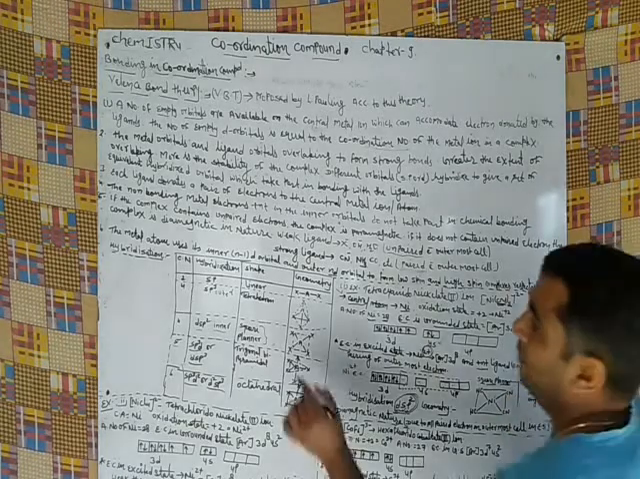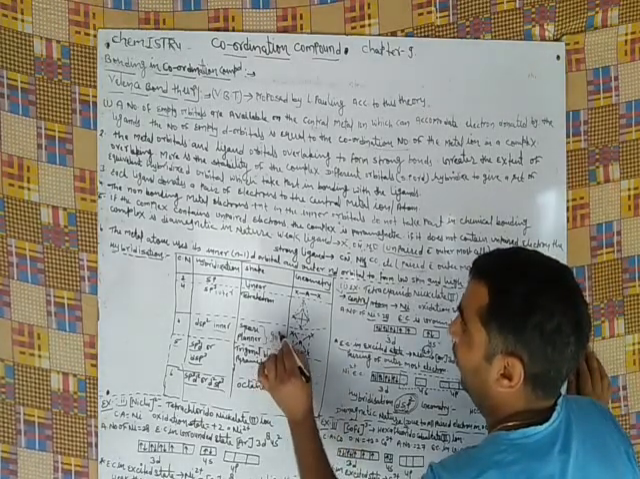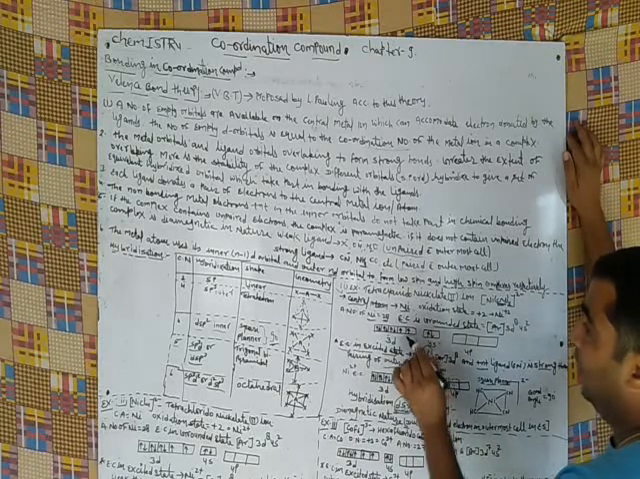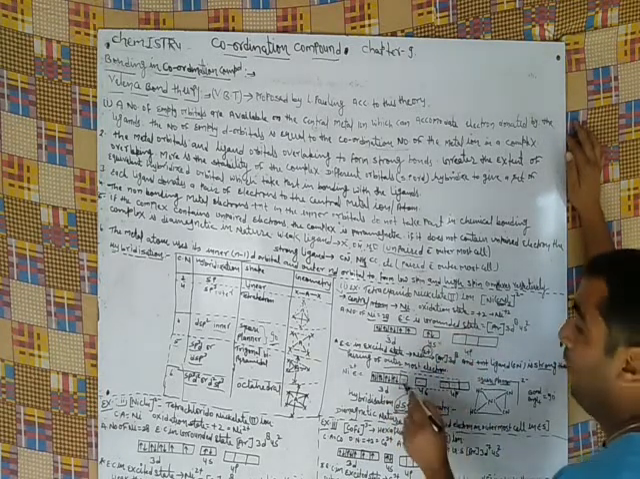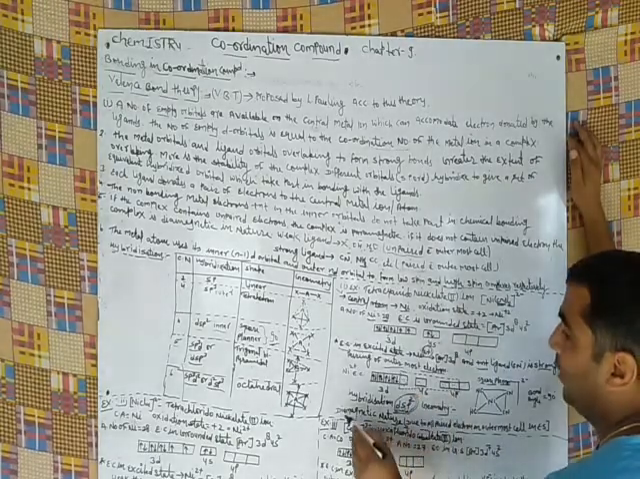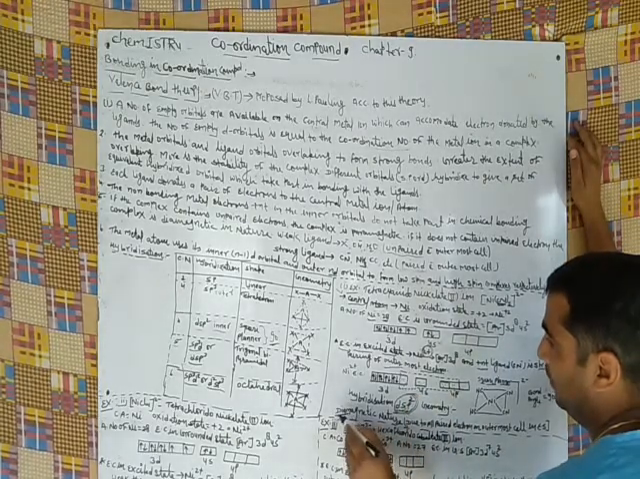Square planar, and the bond angle between ligands in square planar is 90 degrees. According to the outermost shell electrons, all are paired in the d orbitals, and when paired, the nature is diamagnetic.